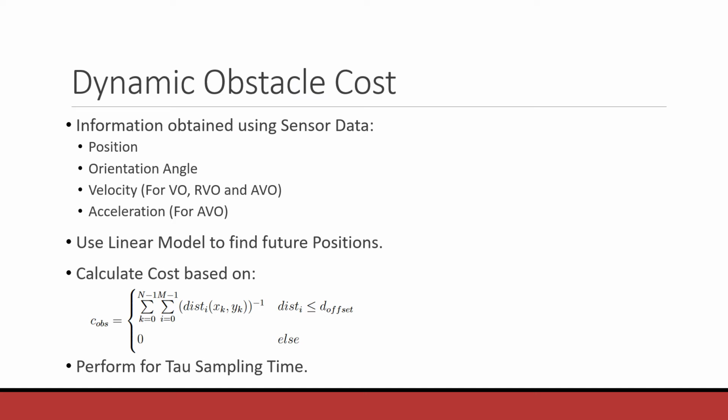For dynamic obstacles, we assume that the sensor obtains the data of position, orientation, angle, velocity, acceleration. Based on the method, we decide which information is important. Next, using a linear model, we calculate the future position based on tau sampling time, which can be equal to the prediction horizon or more than it. Now, using the cost shown here, we add this to the total cost, and this is how we involve VO, RVO, and AVO methods in our objective function.